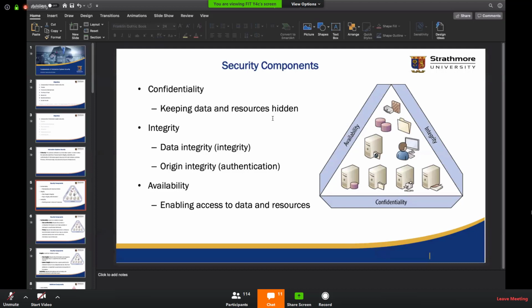Now, if you are in an organization where you have protocols to access data, for you to access data, you probably need to be given permissions. And every time you need to access data that was probably not in your domain of access, then you might need a couple of authorizations from different individuals so that you can have access to the data. So in that case, you waiting for the approvals to be done is what will be the compromise to availability.